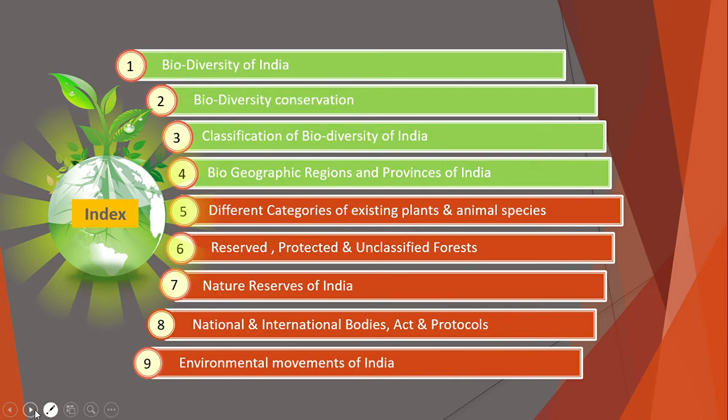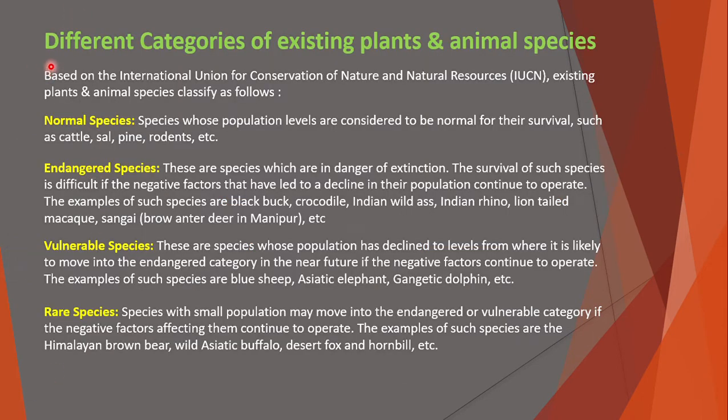So let's start. Today's first topic is the different categories of existing plants and animal species. Based on the International Union for Conservation of Nature and Natural Resources, that is IUCN, existing plants and animal species are classified as follows. The first one is normal species. Normal species are species whose population levels are considered to be normal for their survival, such as cattle, sal, pine, rodents, etc.